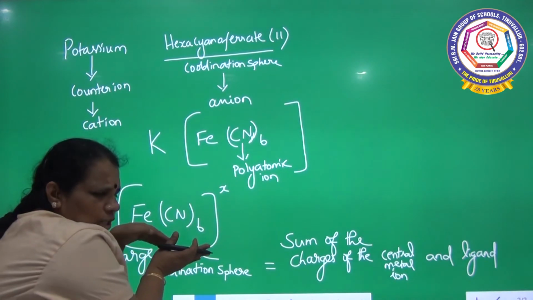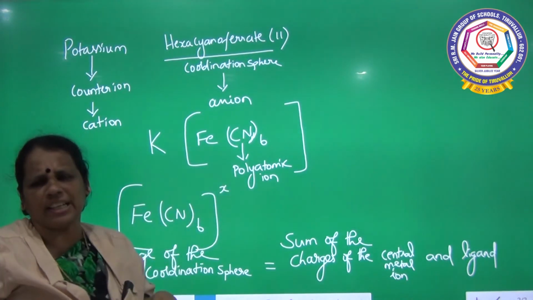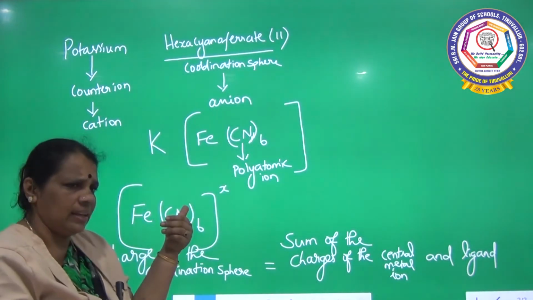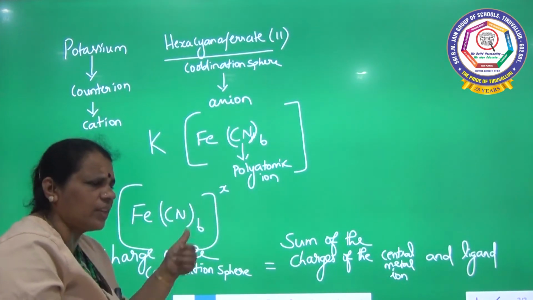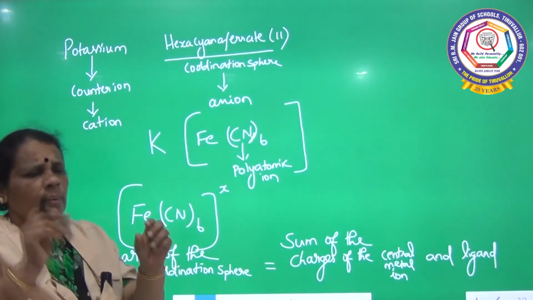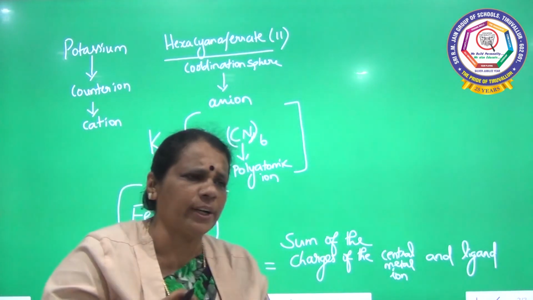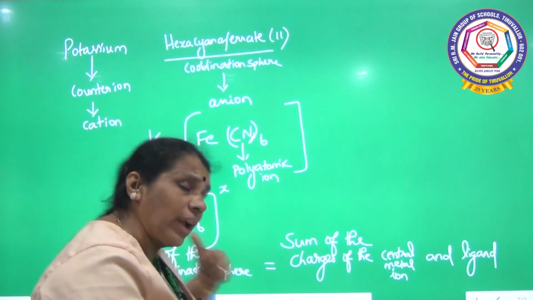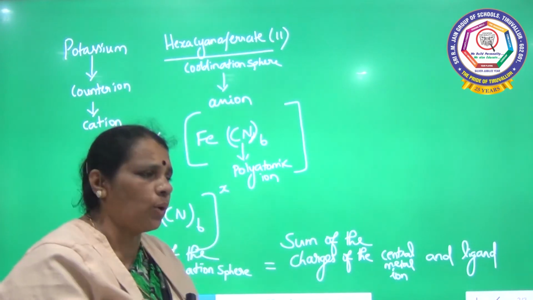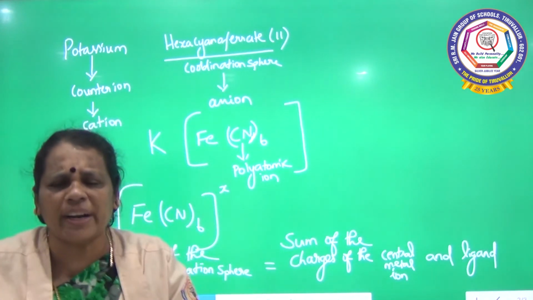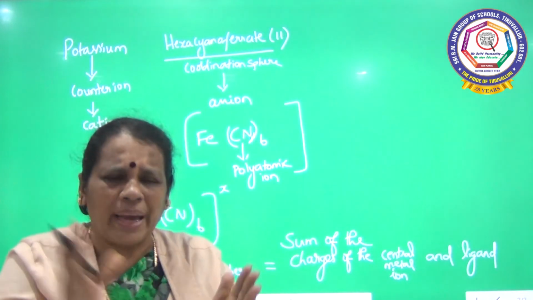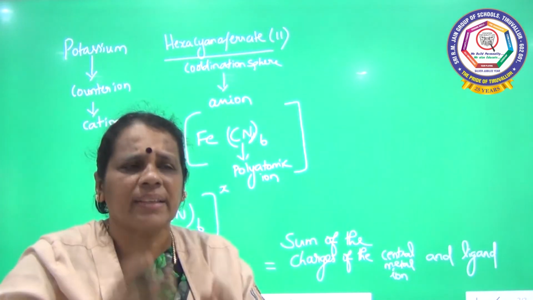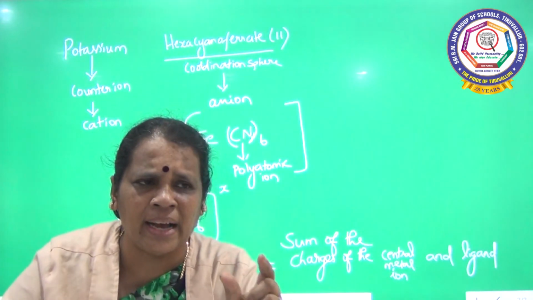So this is the coordination sphere. I don't know the charge of the coordination sphere, so I am taking it as X. So we are going to find out X now. What is X? What is the charge of this coordination sphere? Before finding out X, I wanted to tell how we can calculate the charge of the coordination sphere. The charge of the coordination sphere can be calculated by adding, or by summing up, the charges of the central metal ion and the ligand.